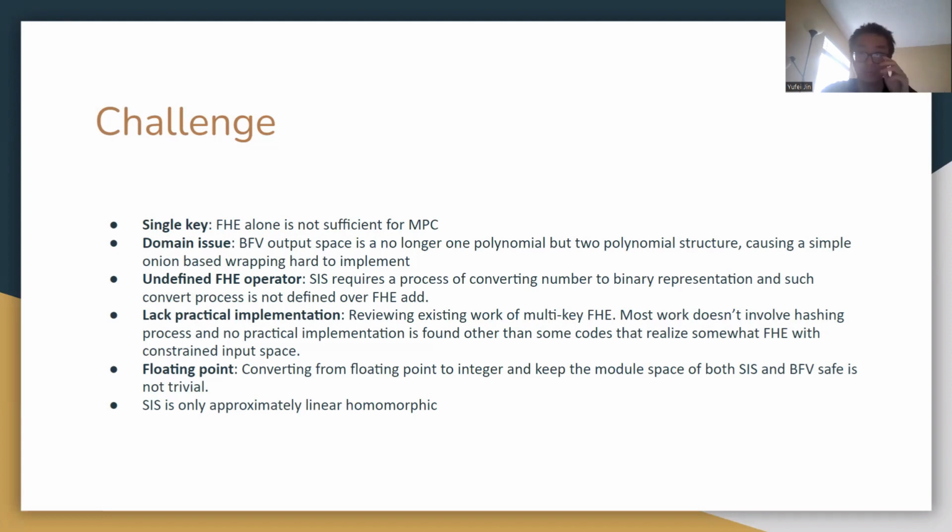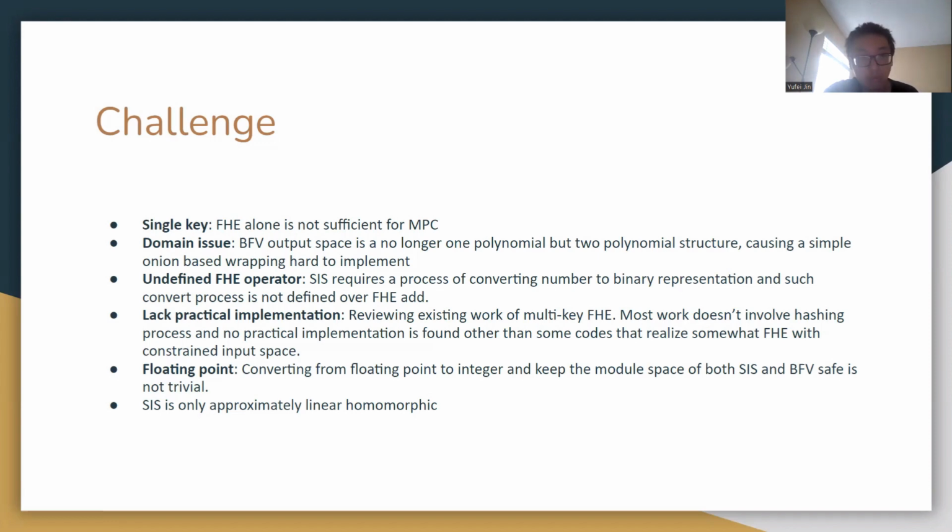So if you want to encrypt the original data first and then do the hashing, it's non-trivial to implement such an FHE operator. So we do not take that step during our protocol. Instead, we first hash it and then encrypt it.